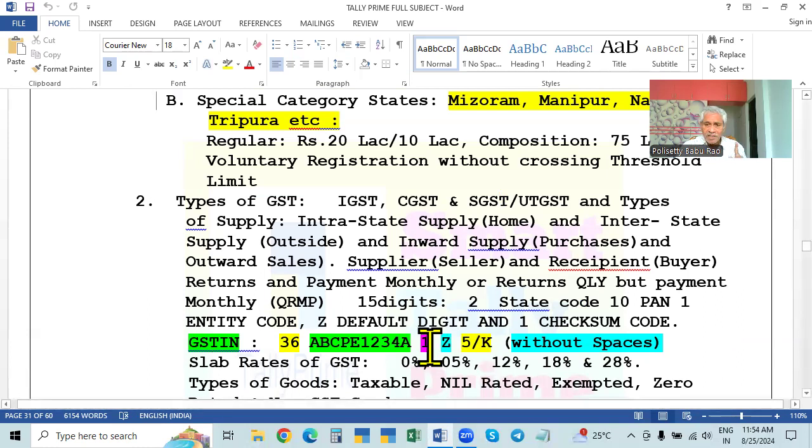The previous digit is the number of registrations in India, on an all-India basis, on the basis of this PAN card. Up to 9, this is a single digit: 1, 2, 3, 4, up to 9. Suppose the number of registrations crosses 9, that is 10 or more. In such a case, the entity code will be 2 digits, and the total length will be 16 digits. But the GSTIN is only 15 digits.